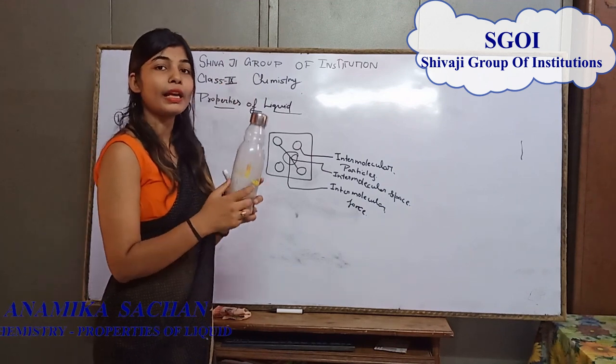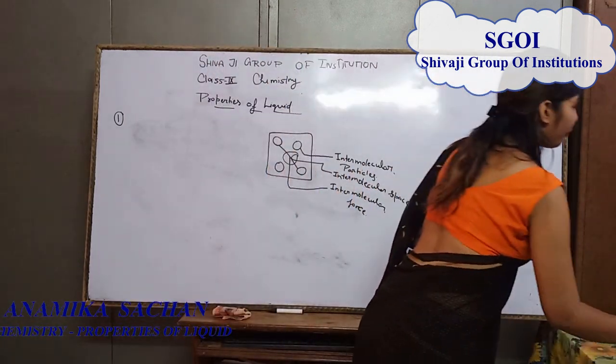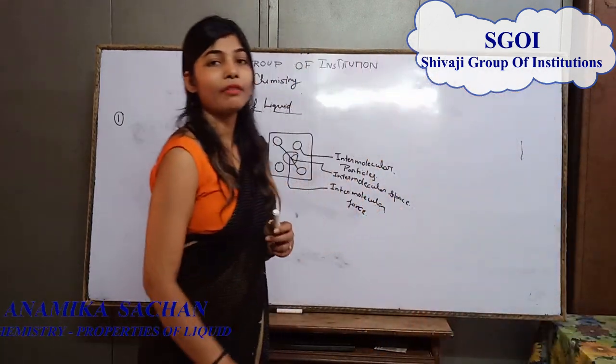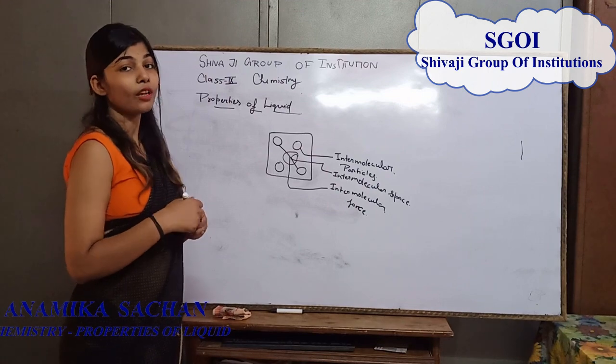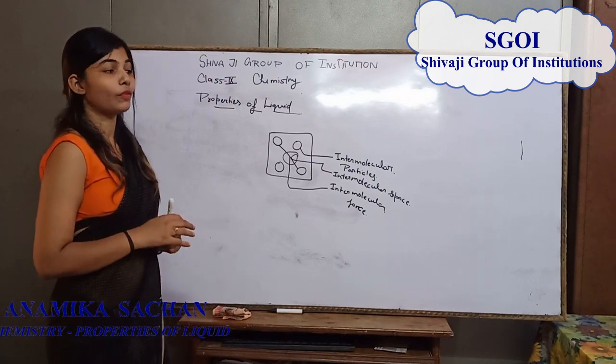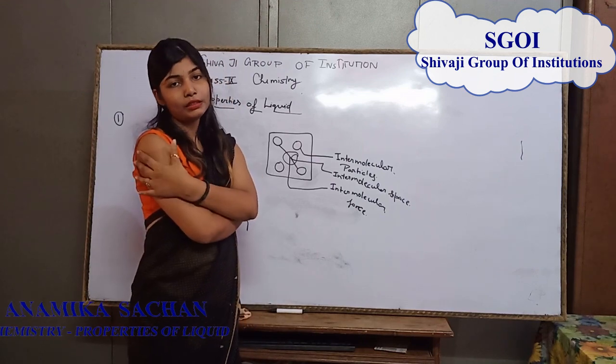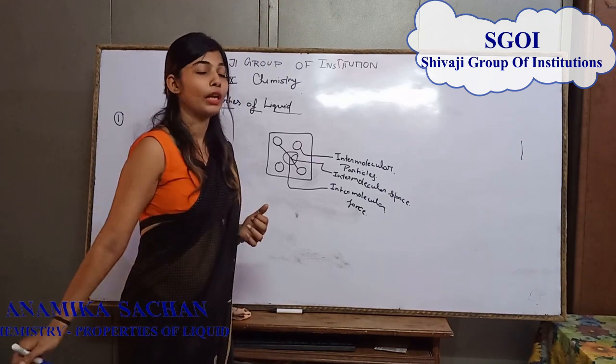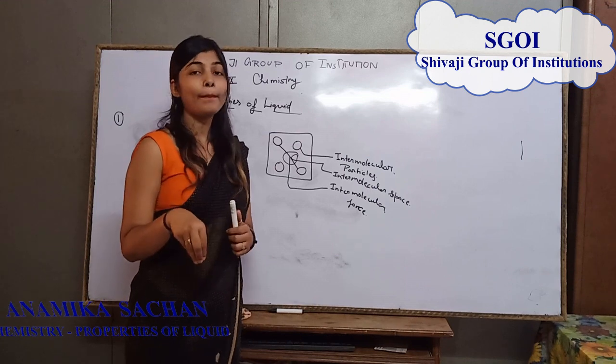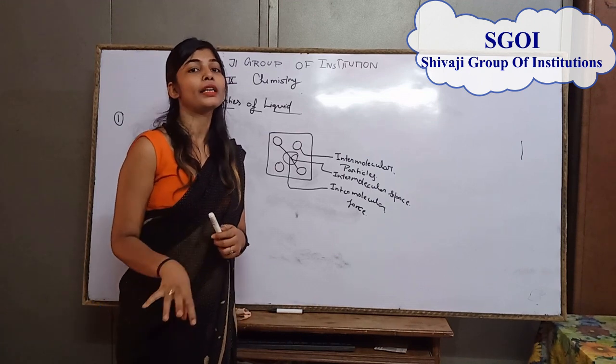So volume is fixed, but it has indefinite shape because liquid doesn't have any type of shape. When you put the liquid in a glass, it converts into glass shape. When it is put into a bucket, it converts into bucket shape.